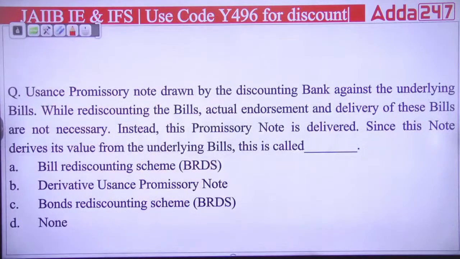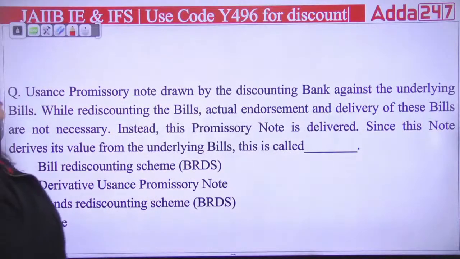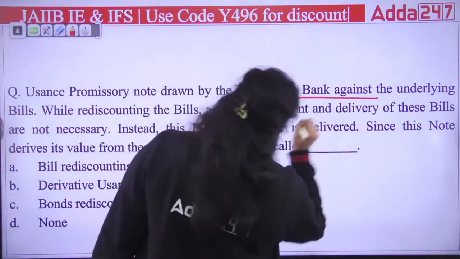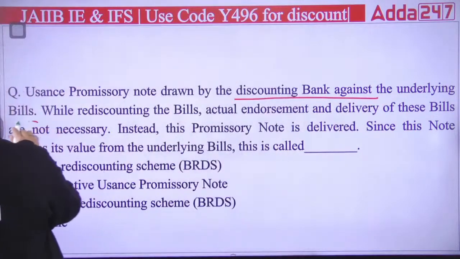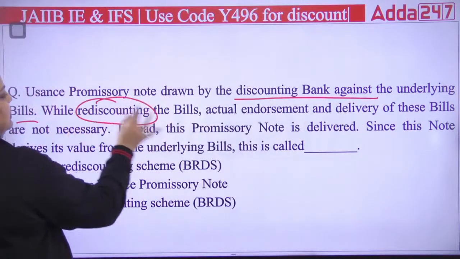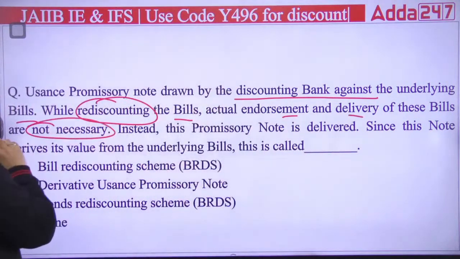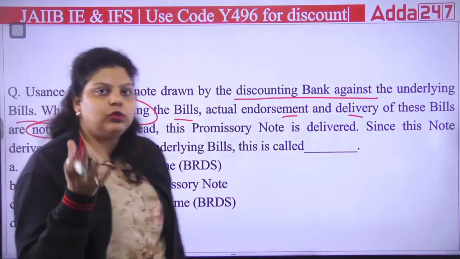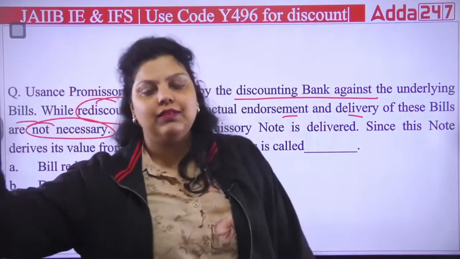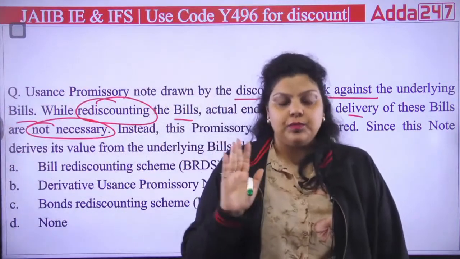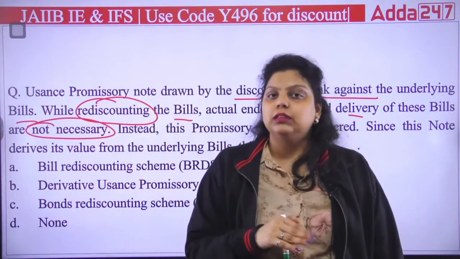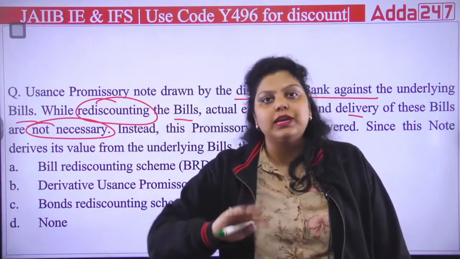Next question. Usance promissory note drawn by the discounting bank against the underlying bills, where for rediscounting the bills, actual endorsement and delivery of these bills are not necessary. So let's say first the bank has discounted the bill of a client. Now the bank went to another bank or financial institution to rediscount that bill.